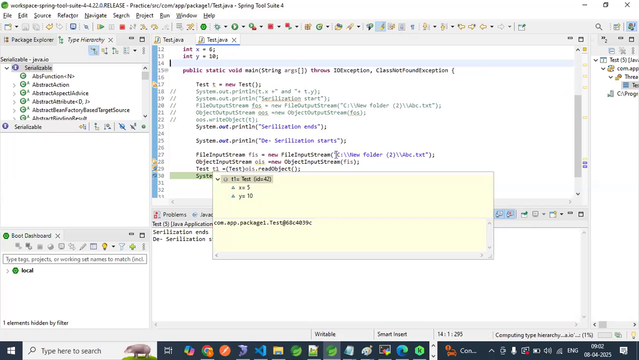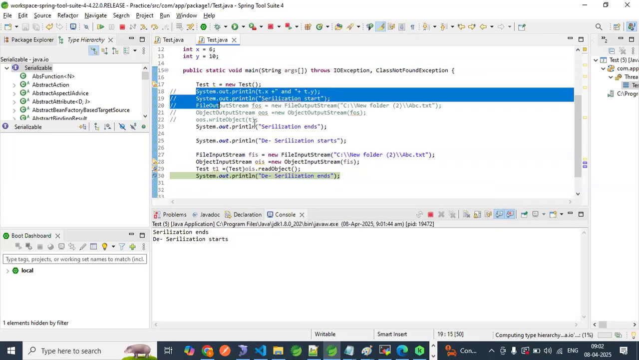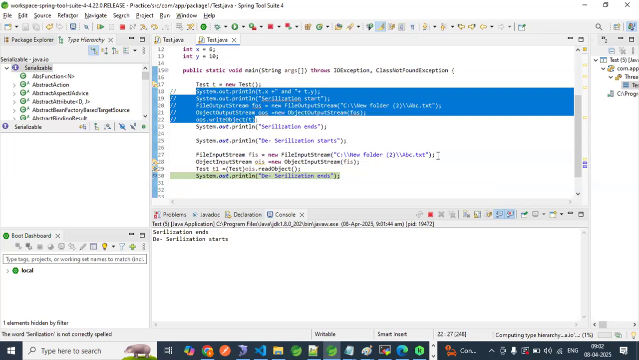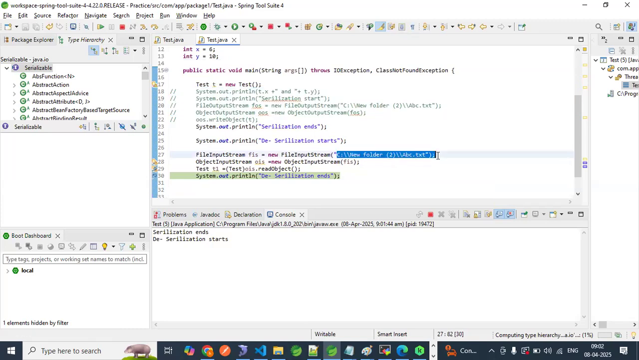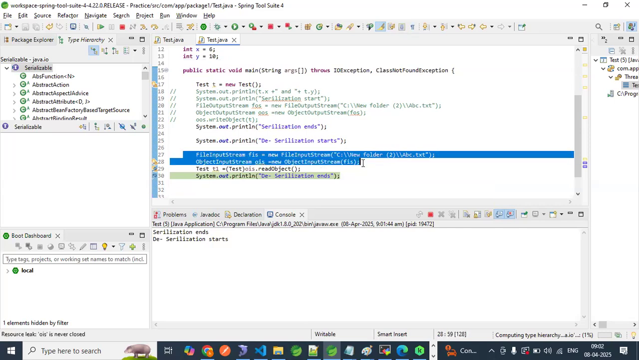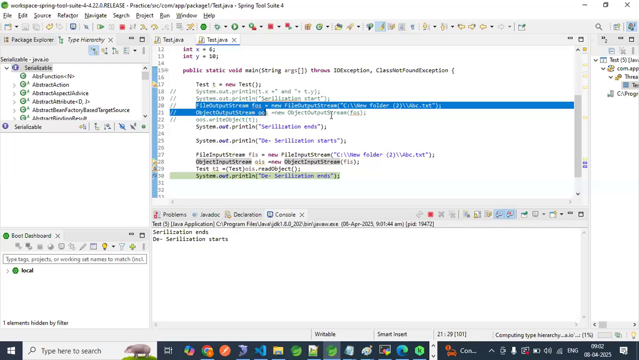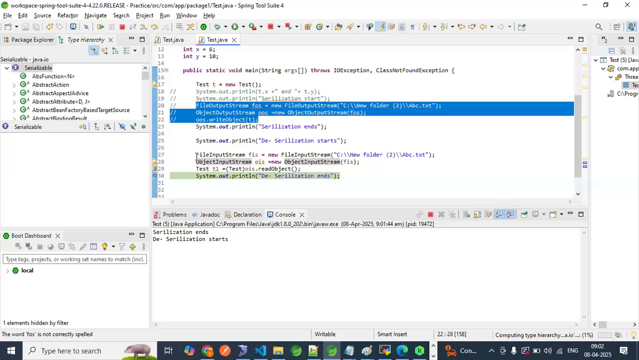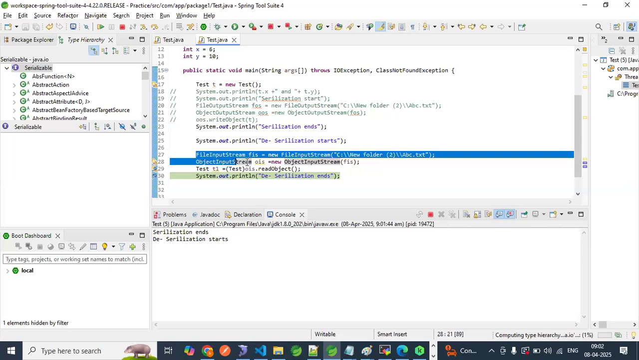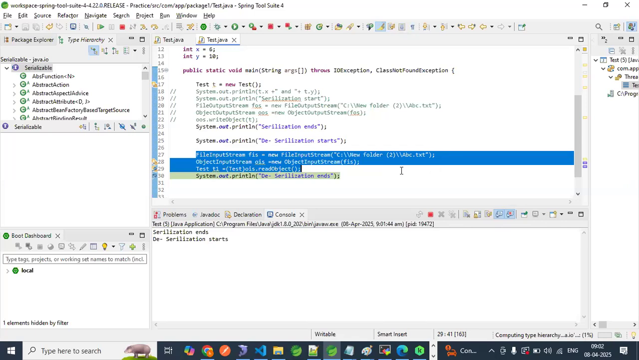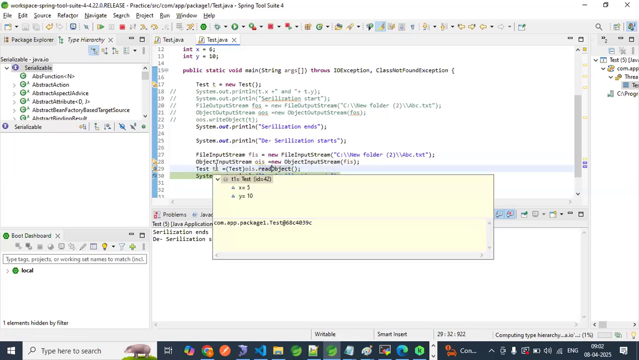It means the first time when we did serialization, this data was written to this file, abc.txt, in this path. To achieve serialization, we required FileOutputStream, ObjectOutputStream and writeObject. To do deserialization, we required FileInputStream from where we need to read the file, then our ObjectInputStream, and then readObject. When I do mouse over on T1, this T1 object is holding 5 and 10. Hope you are good.